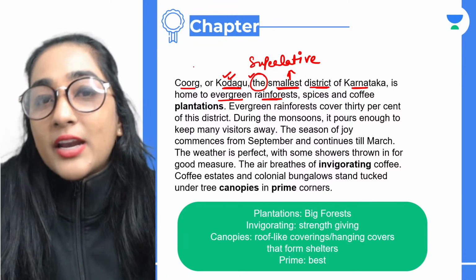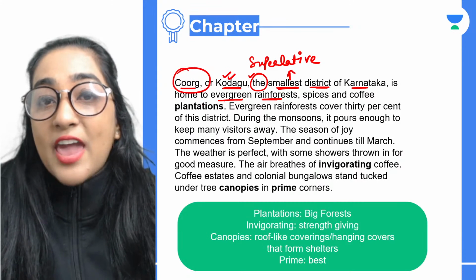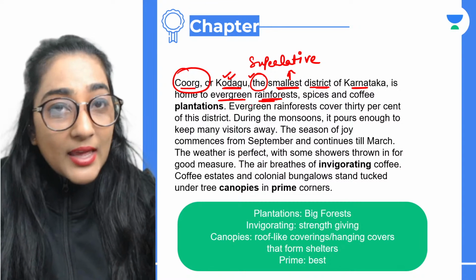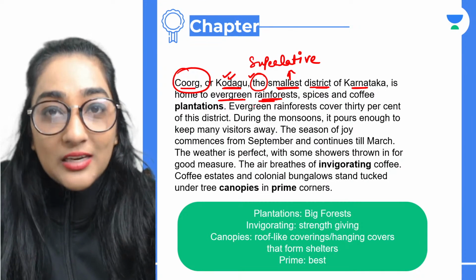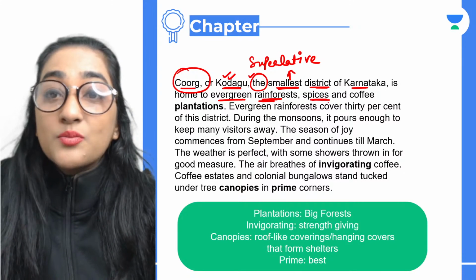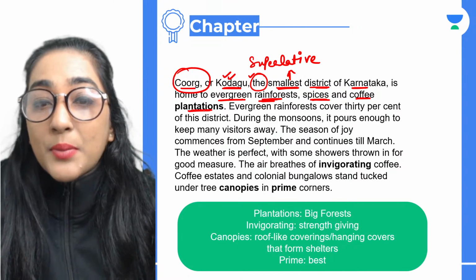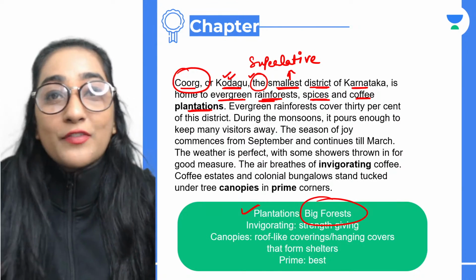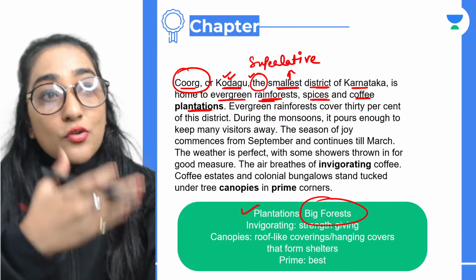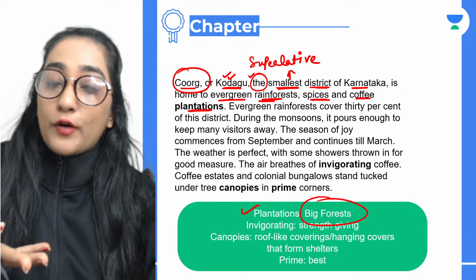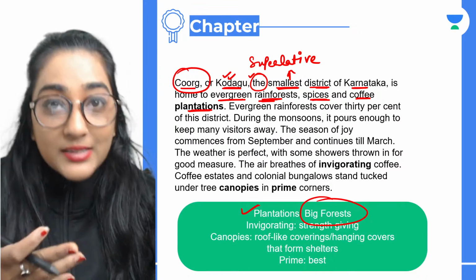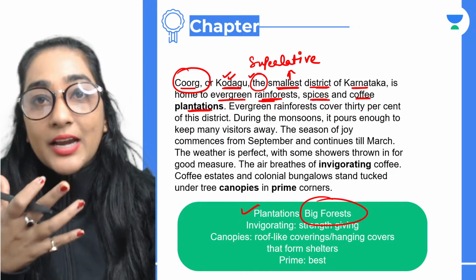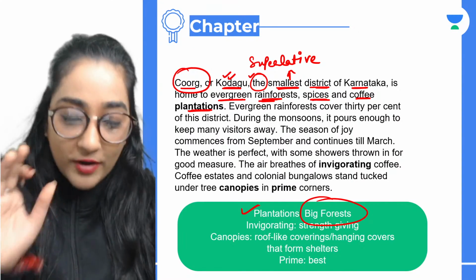Okay, so now you know that Coorg is famous, guys, for its evergreen rainforest. That means you will find rain there on a regular basis, and the forest, the trees, they are so green in nature. And spices also, that is masale. And coffee plantations. Plantations means big forest. You will find coffee plantations, coffee and coffee is available there. Even guys, when you go there, you can just sense the aroma of coffee so nicely. The moment you step into the place, you'll just sense that coffee right there. So it is very much available there.